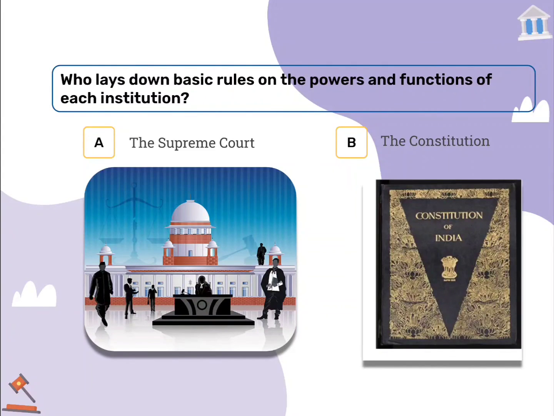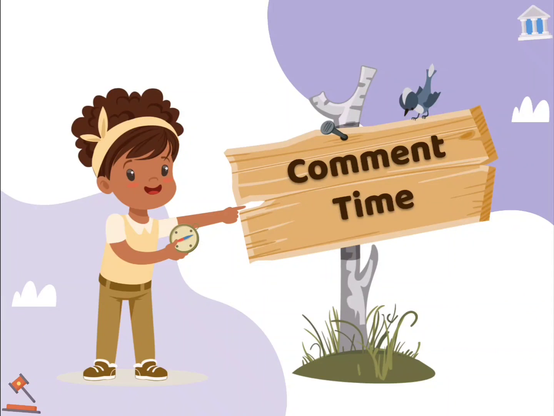So now it's a comment time, it's a question time. Let's take a quick question. Please pause the video and try to answer the following question in the comment section. The question is, who lays down basic rules on the power and function of each institution? Option A, the Supreme Court. Option B, the Constitution. You have 10 seconds. Please answer in the comment section.